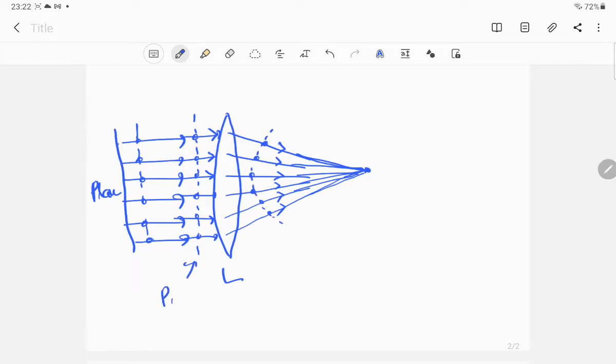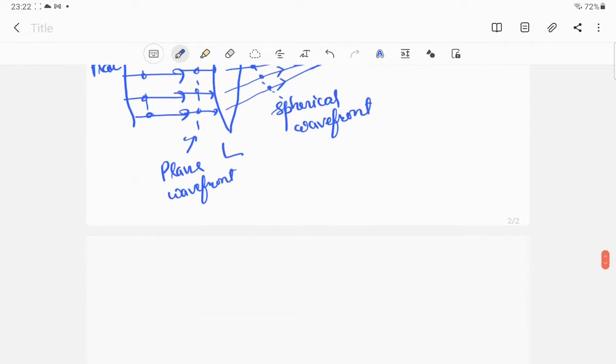So this is a plane wavefront, and this is a spherical wavefront. By using a convex lens, a plane wavefront can be converted into a spherical wavefront.